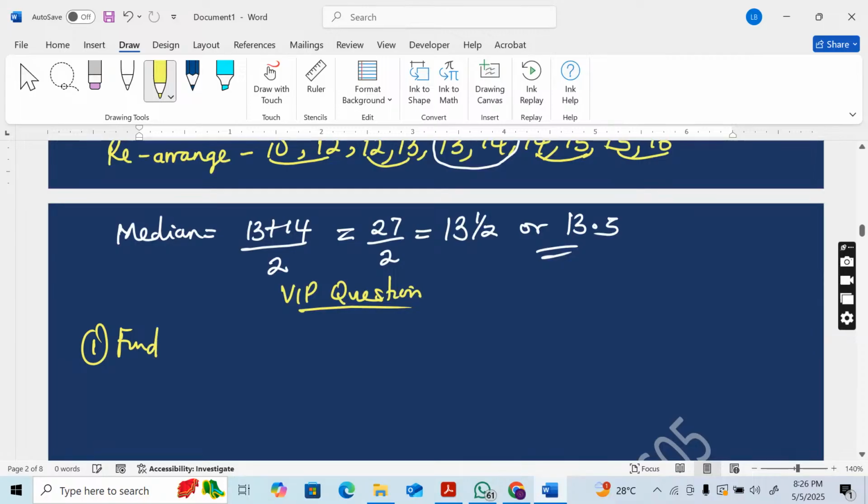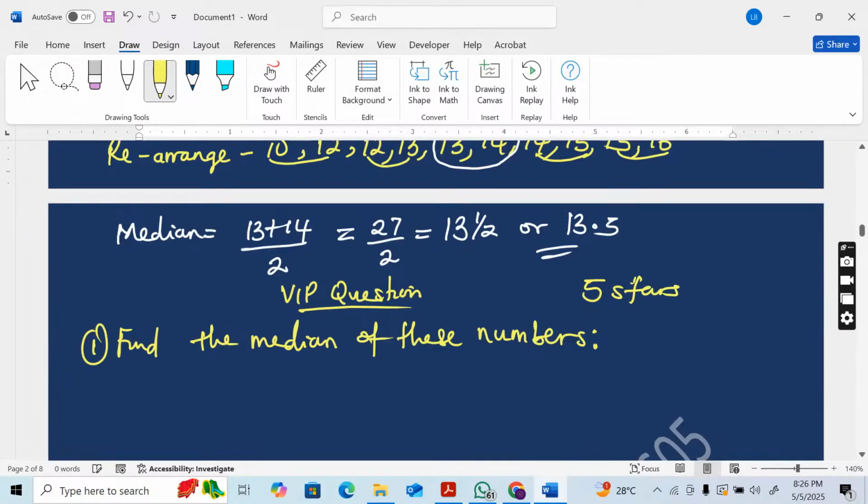Number 1, find the median. Find the median of these numbers. Let's see who wins this. Now, this first question will attract 5 stars. If the boys win, the boys are stars. If the girls win, the girls are stars. All right? Now, this is the question.